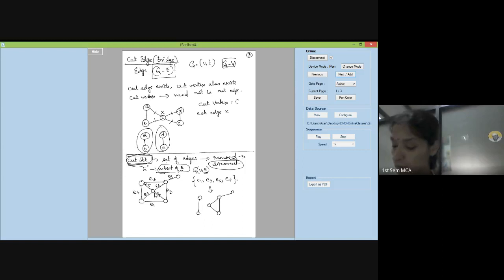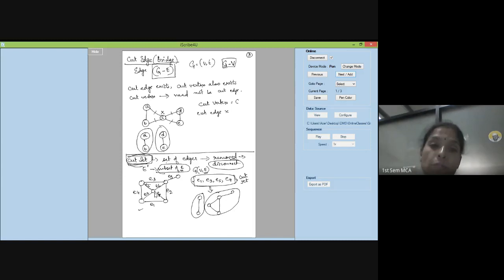Right. So this is what will happen if I remove this set of edges from the given graph. What's happening here? My graph is getting disconnected. This is one component. This is another component. So I can call this a cut set. Why? Because I'm not removing just one edge. I'm removing a couple of edges so that my graph gets disconnected. So I call this a cut set. Am I clear to you all? Is this example clear to you?